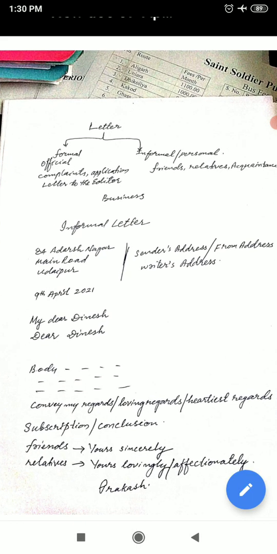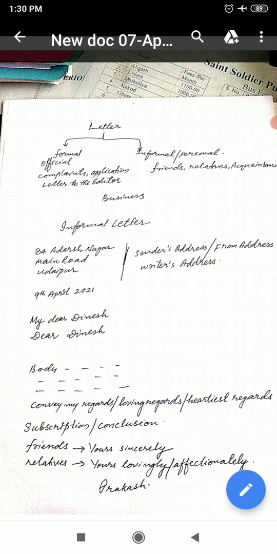Today, let us start how to write a letter. In your course this year, you have to write an informal letter. Two types of letters are there. One is formal letter and the other one is informal letter.